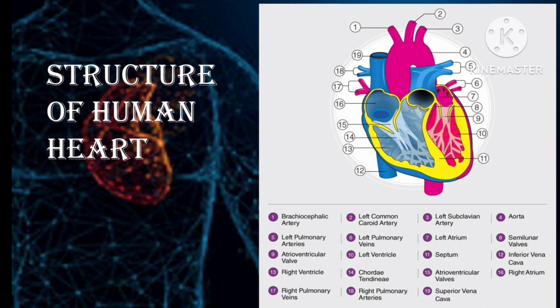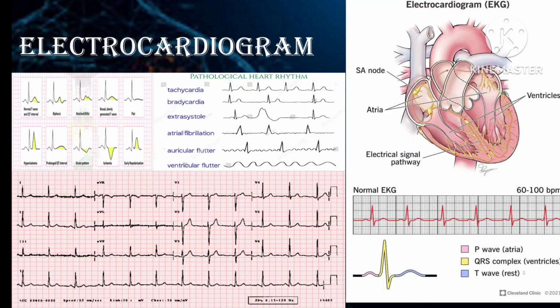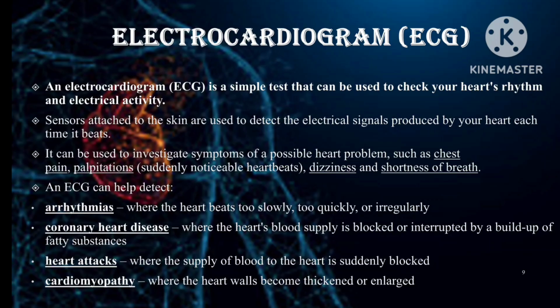Then we will see the structure of the human heart, as you see described in numbers. Then the electrocardiogram. An electrocardiogram is a simple test that can be used to check your heart rhythm and electrical activity. Sensors attached to the skin are used to detect the electrical signals produced by your heart each time it beats.